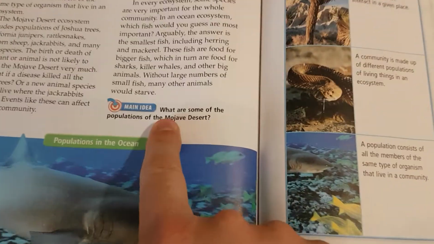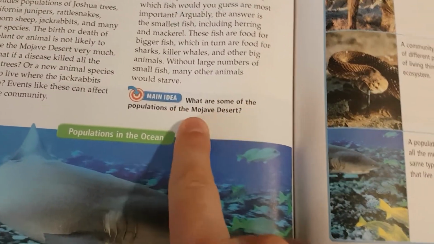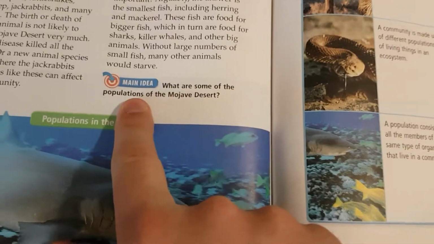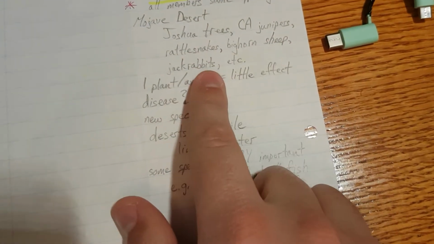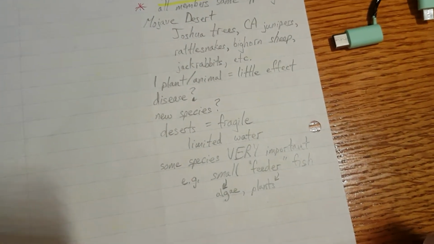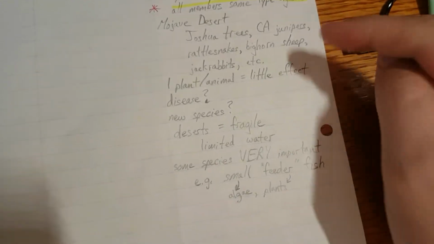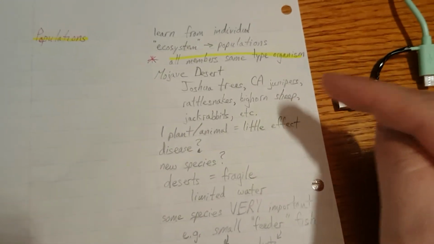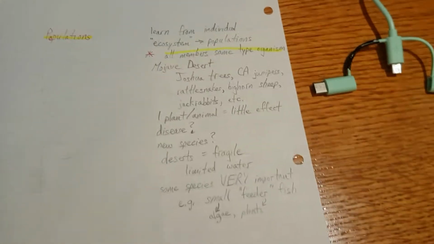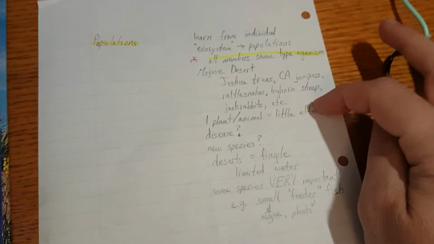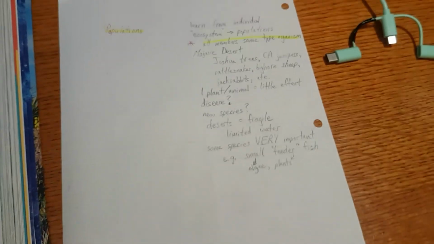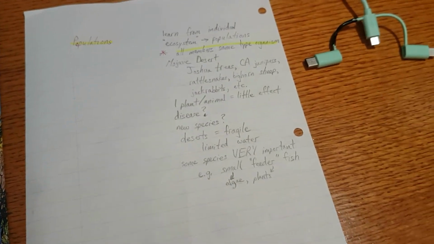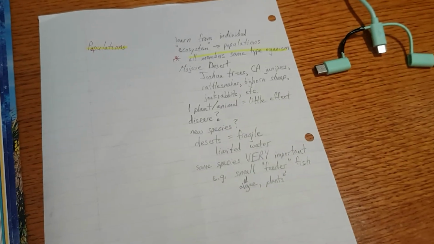Okay. Main idea. What are some of the populations in the Mojave Desert? Some of the populations of the Mojave Desert are Joshua trees, California junipers, rattlesnakes, bighorn sheep, jackrabbits, and others. Some of these populations are plants, some are animals, and some are other organisms. They didn't list them here, but there could be moss or bacteria, other small things that we don't normally think of. Maybe even mushrooms, funguses, fungi.